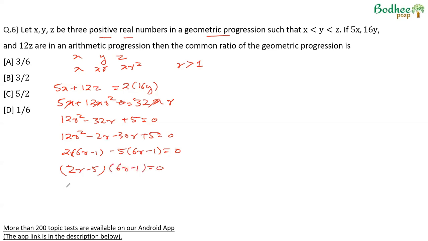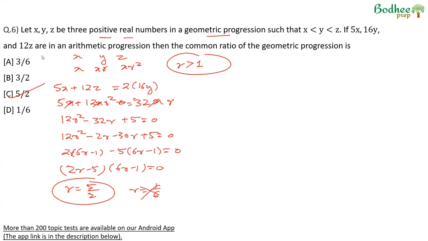So either 2r minus 5 is 0, which means r is equal to 5 by 2, or 6r minus 1 is 0, which means r is equal to 1 by 6. We know that r is greater than 1, so that x is less than y is less than z. So we will eliminate this option. The common ratio of the geometric progression will be 5 by 2. Option C becomes my answer.